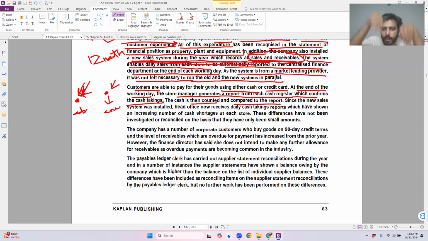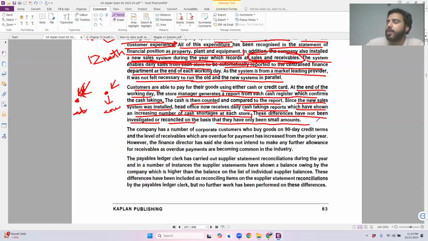Yes. Great. So the report which has been given to us by the system, and the cash plus the credit receipts, both added up, both of these should be equal. This means that everything is done. It is great. Nothing has been stolen from us. Our cash is in full. Our cash is not missing at all. Great. Since the new sales system was installed, head office now receives daily cash taking reports, which have shown an increasing number of cash shortages at each store. These differences have not been investigated or reconciled on the basis that they have been only small amounts.